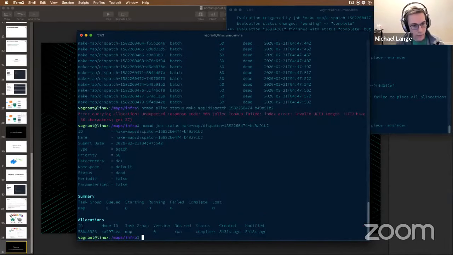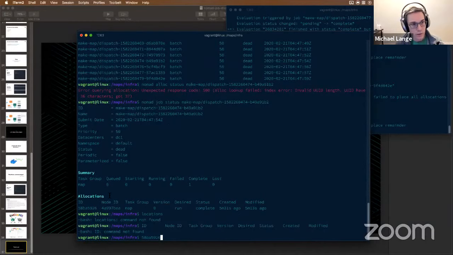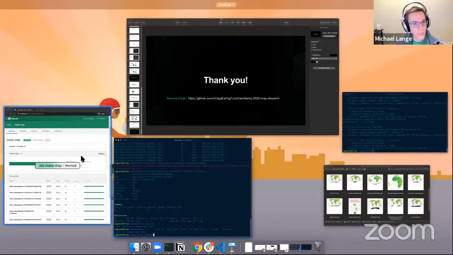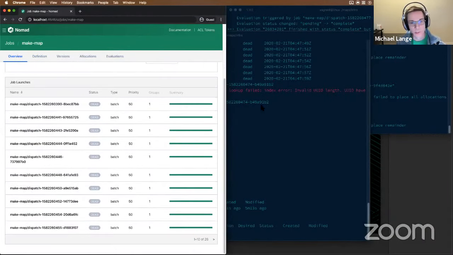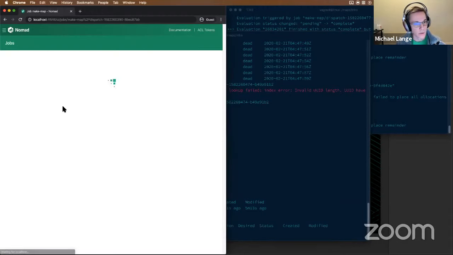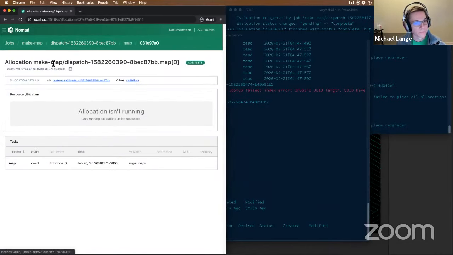Then inside of that will be the allocations table. And then you can see the allocation ID right there also. And then if you aren't CLI inclined, you can get these things out of the UI as well. So here you can see all these job launches, which amounts to what you saw with job status. I can click inside of one of these. And then you can see allocations, there's an ID, and then you can also go in here also.